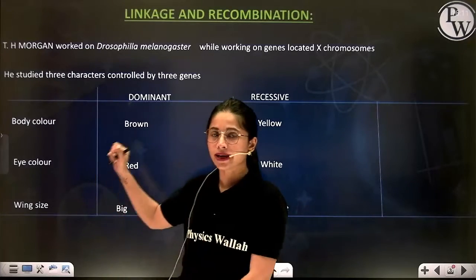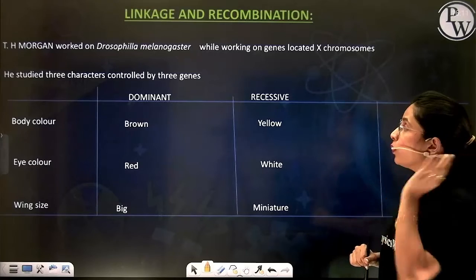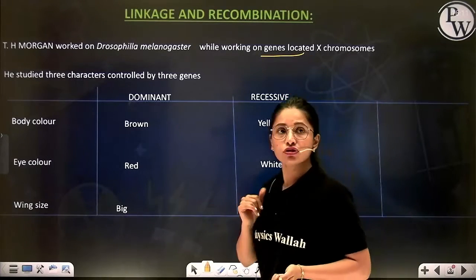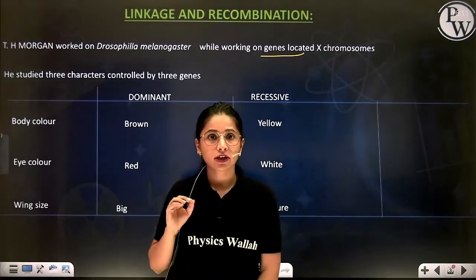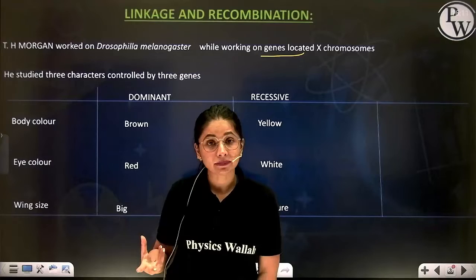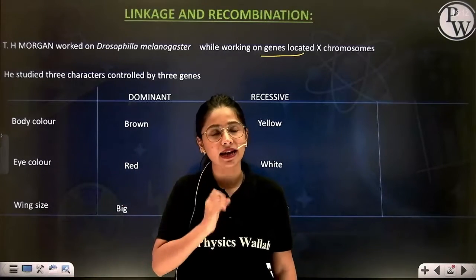So the first point is written on the screen: T.H. Morgan worked on Drosophila. Now, he worked on Drosophila, right? You know that Drosophila is one of the best organisms to study. All the points I have already explained in my last class.